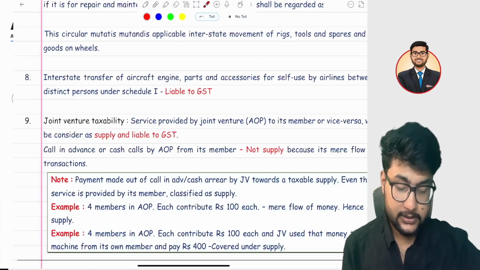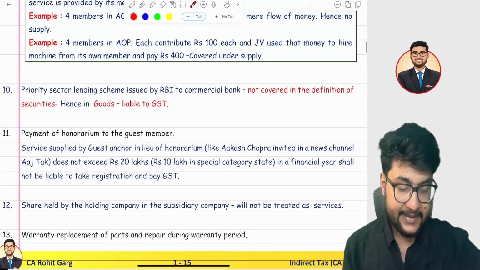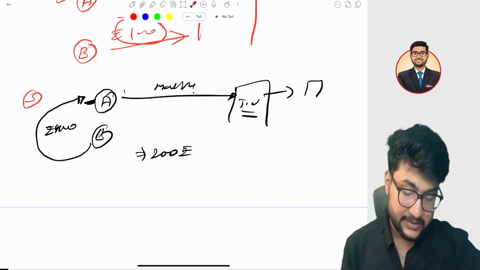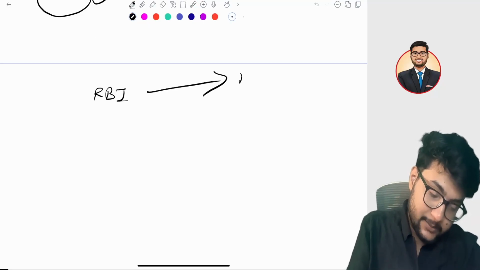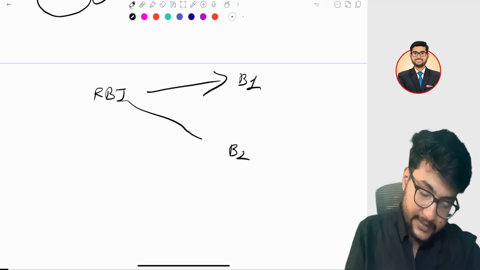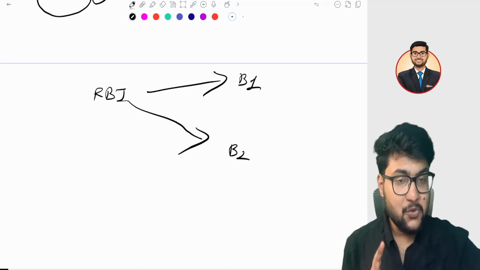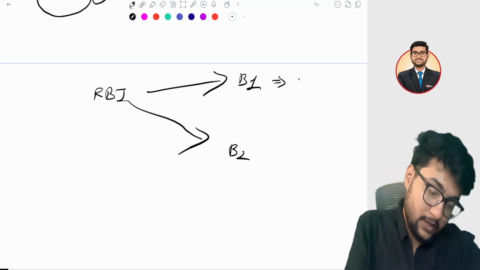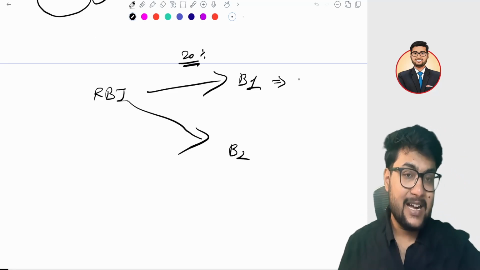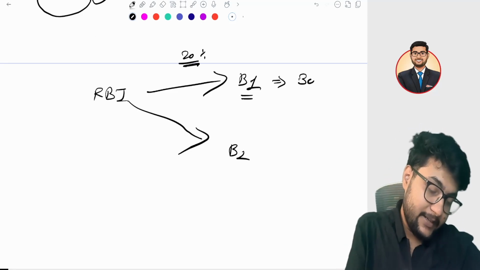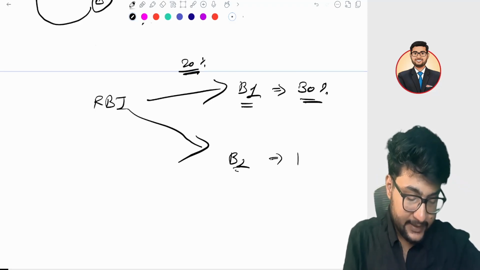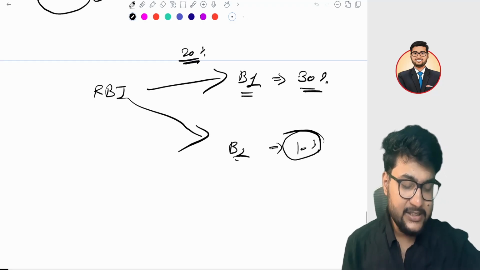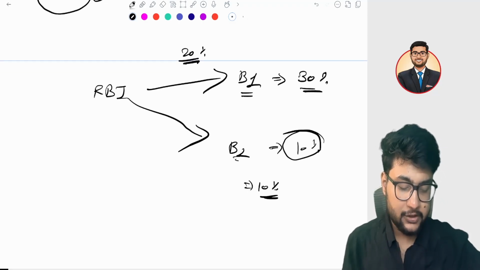Okay, let's talk about another topic, the priority sector lending scheme. The priority sector lending scheme is very easy. Every year RBI gives some guidelines to commercial banks. For example, this is bank 1 and this is bank 2. And they say in this financial year you have to spend at least 20% of your loans on education loans. They have a benchmark called 20. But branch 1 has spent 30% of the loan in the educational sector, but branch 2 only spent 10%. Now, there is a shortage of 10%. Can I say there is a shortage of 10%?